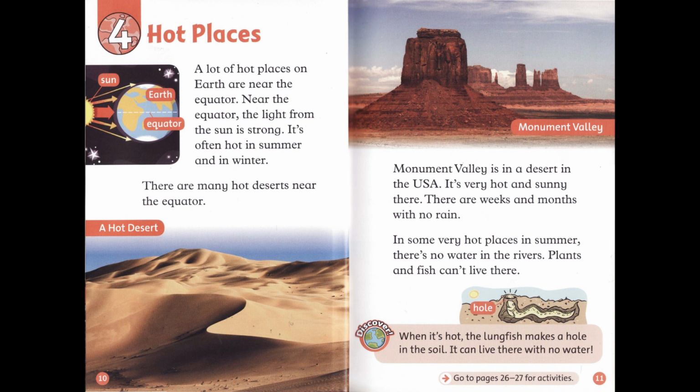There are weeks and months with no rain. In some very hot places in summer, there's no water in the rivers. Plants and fish can't live there. Discover. When it's hot, the lungfish makes a hole in the soil. It can live there with no water.